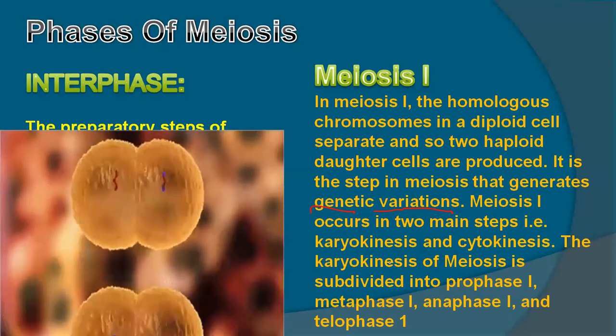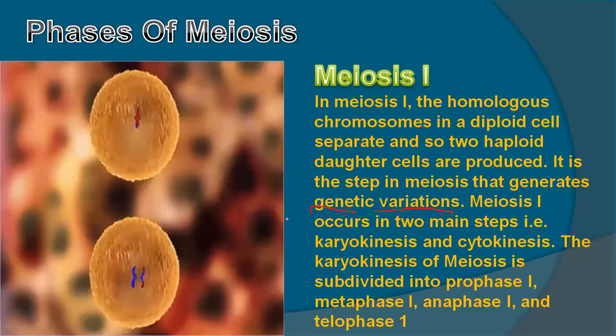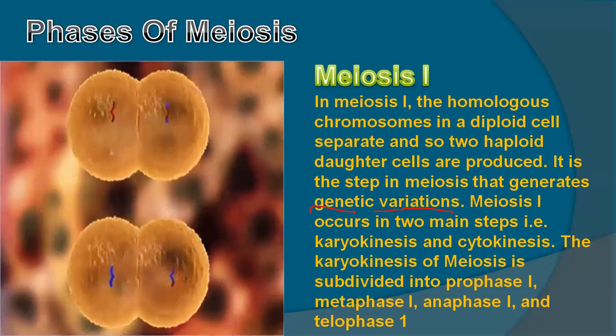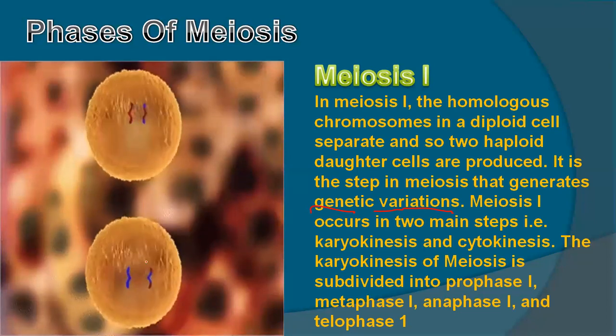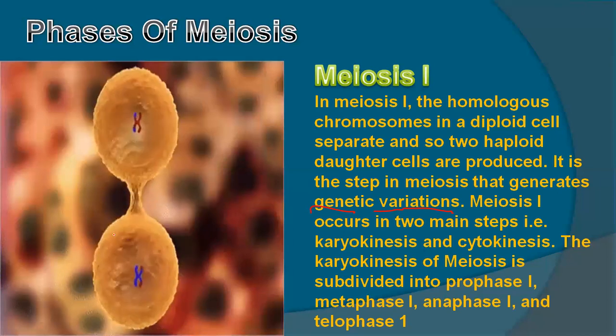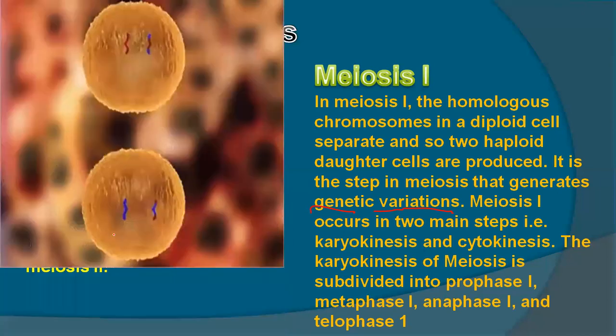Here you can see how the cells are divided into four cells. First they divide into two, then these two undergo one more division, and they are now four cells.